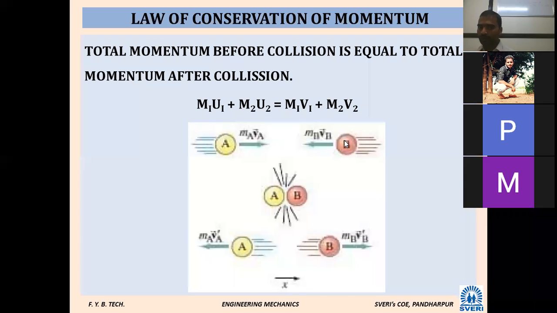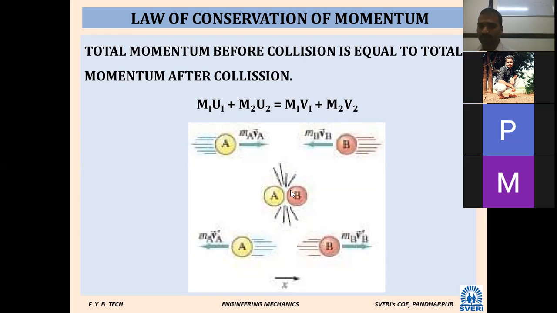Next, the second body has mass m2 and velocity u2, moving in the opposite direction. Its momentum is m2 into u2. So what does the law of conservation of momentum tell? The initial momentum before the collision, m1 u1 plus m2 u2, is equal to m1 v1 plus m2 v2. Initially one body moves in the forward direction and the other in the backward direction. After some time, both bodies hit each other.